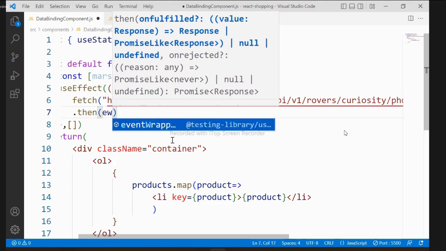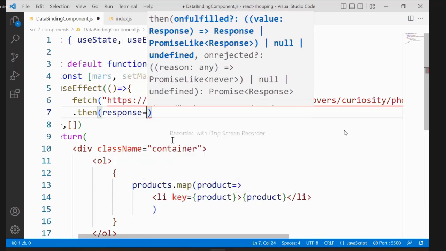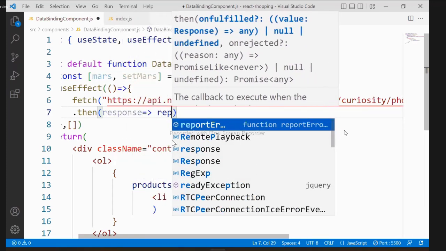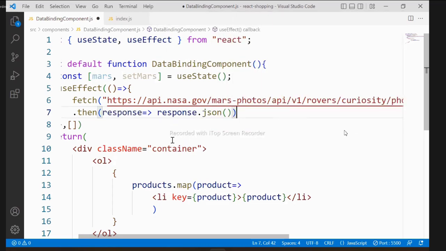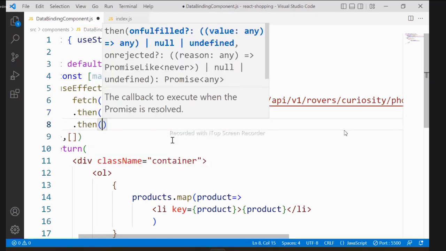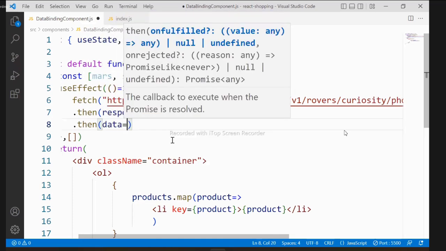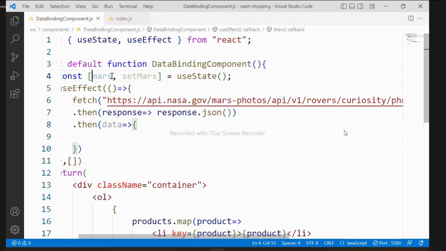Whatever response data comes, we have to convert that response into JSON. That is compulsory, because fetch returns data in binary, which needs to be converted into JSON. After converting into JSON, another promise method will come. Here we have to collect the data, and this data we have to store inside this Mars. Then we need a setter to store data into that. That means we have to access the setter. What is it? setMars.